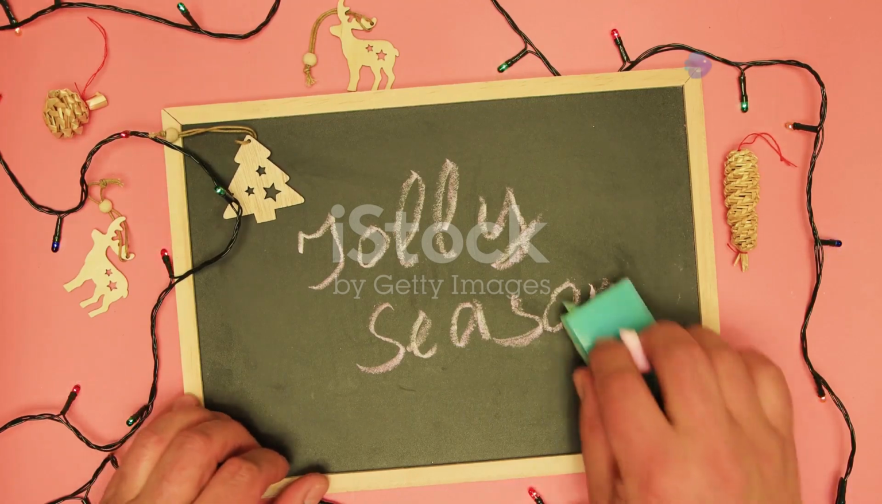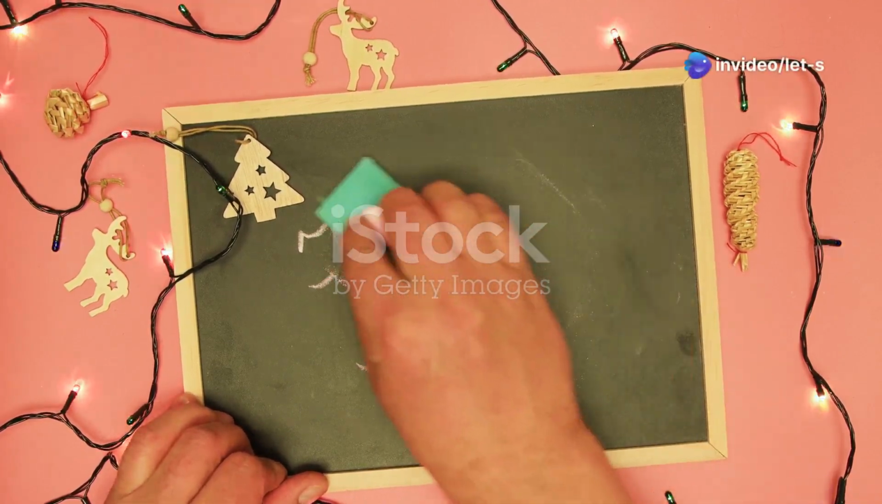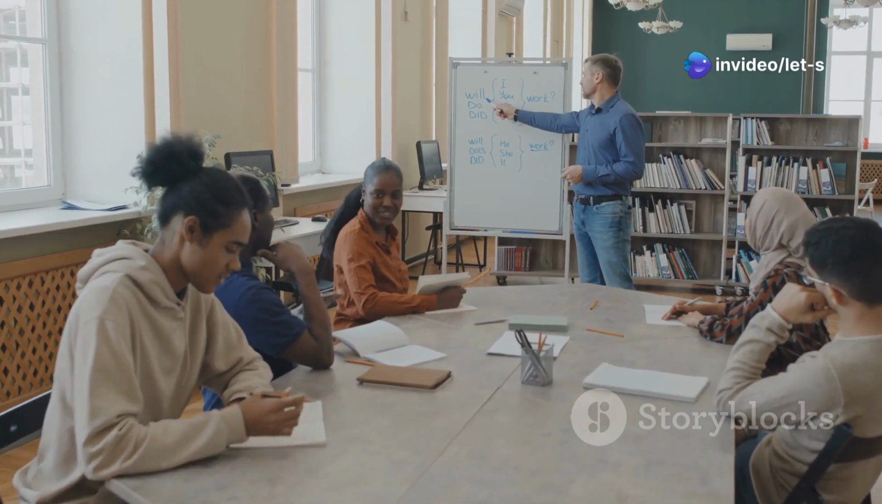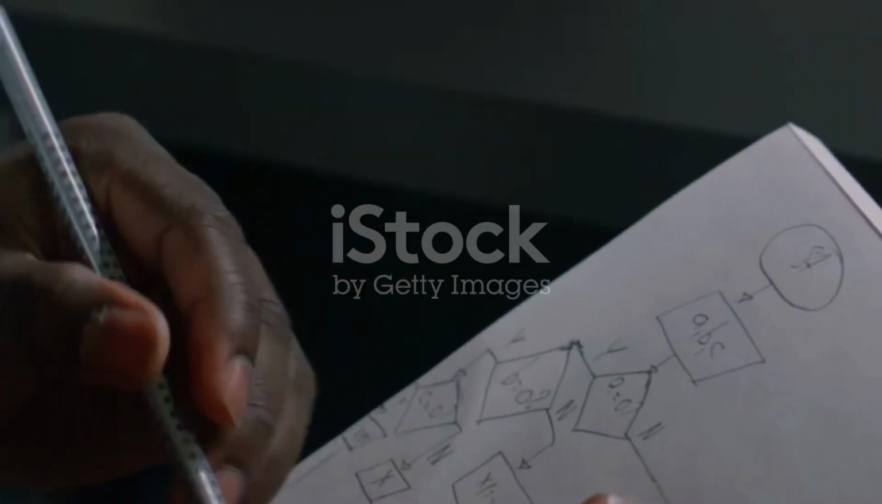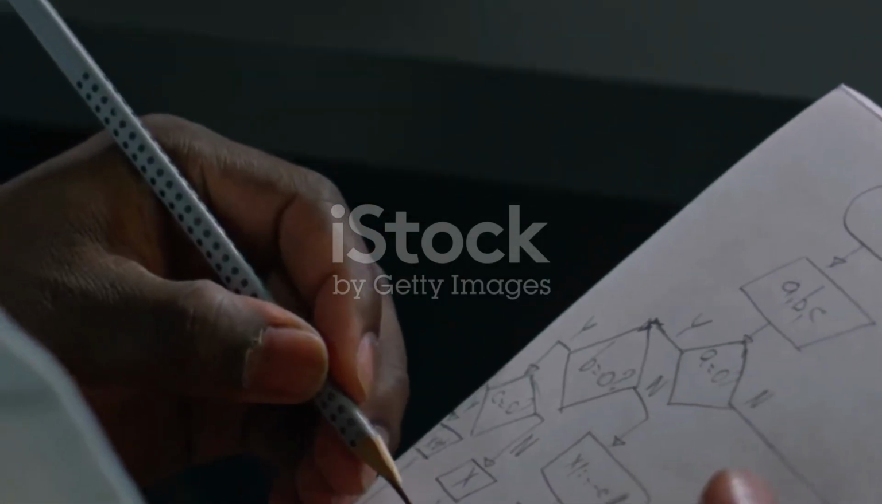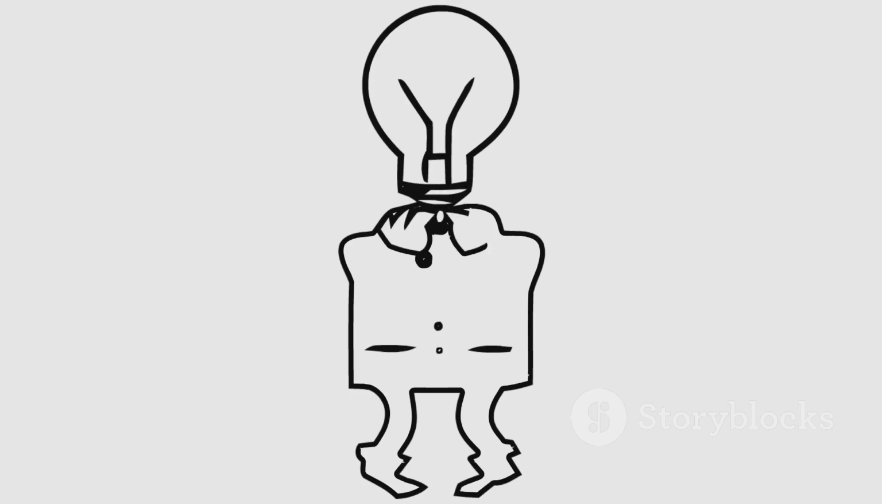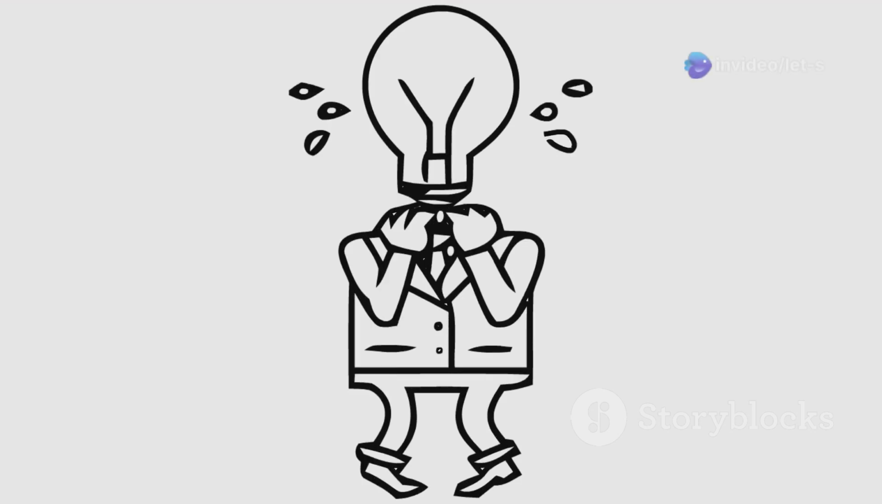Section 6. Regular verbs, mastering the ed ending. In the realm of the present perfect, regular verbs follow a predictable pattern. They form their past participle by adding ed to the base form. This consistent ending makes it easier to grasp the present perfect tense with these verbs.